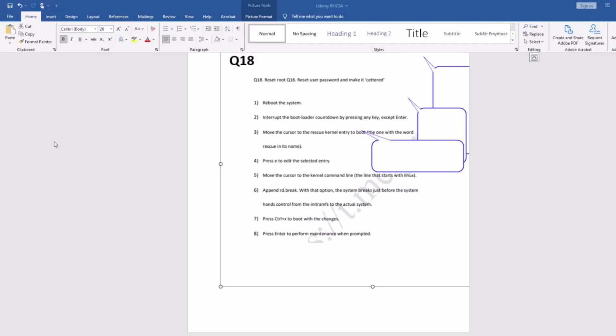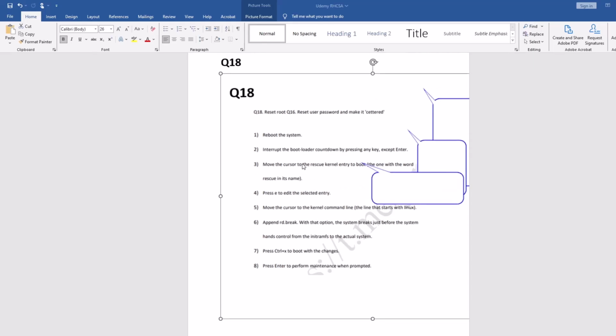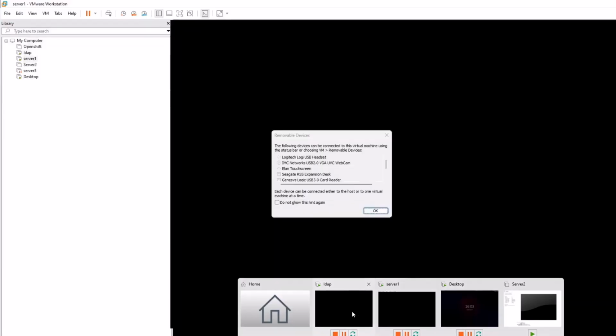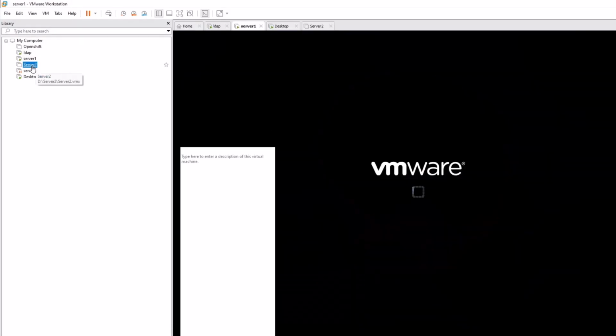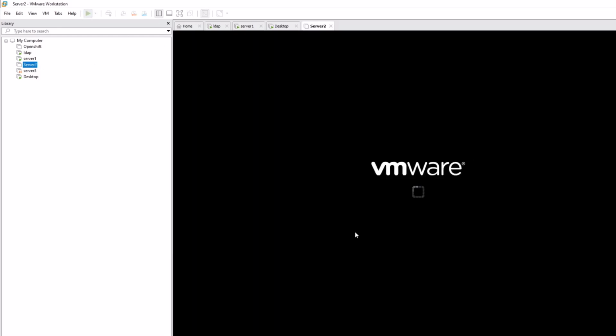Okay, this is your question number 17. In this question, they will give you the guideline in the exam, you have to log in on to your node 2, meaning server 2. I have a server 2 here. Where is server 2? Yeah, this is my server 2. I don't know why it's not able to run, so let me fix this one. Let's see if it's able to run it.